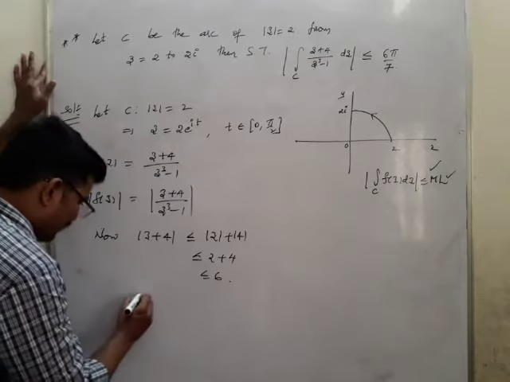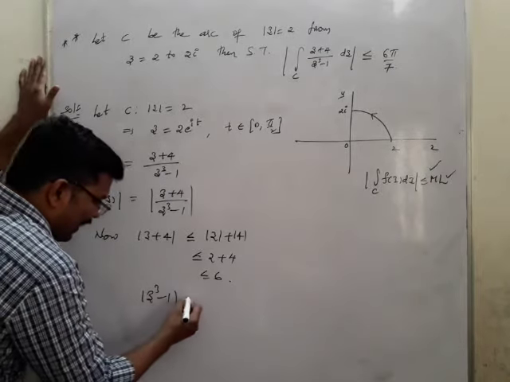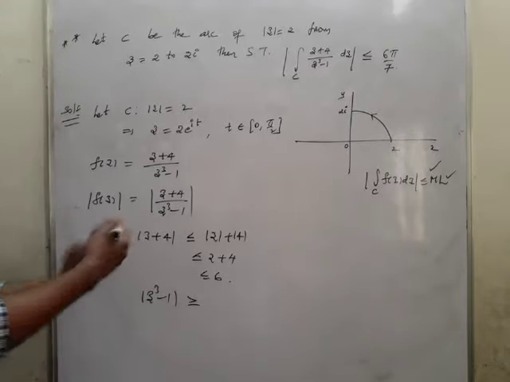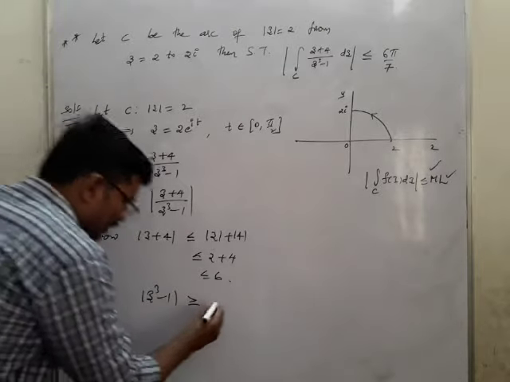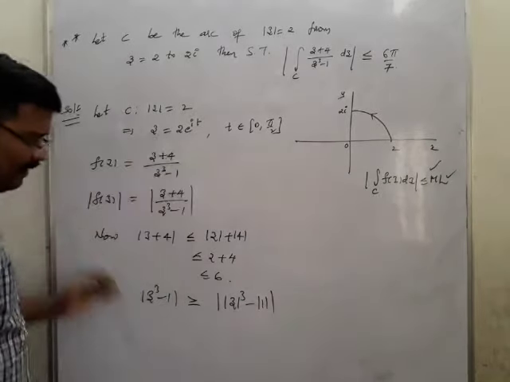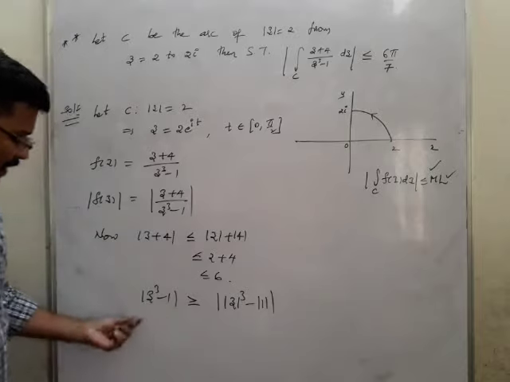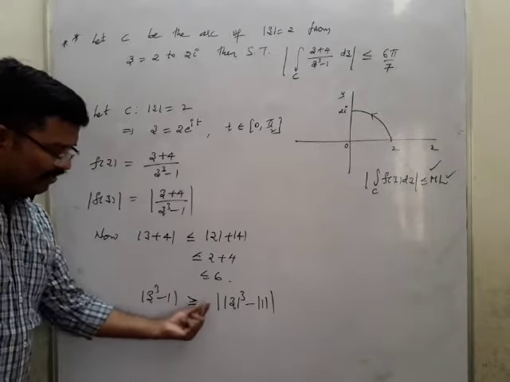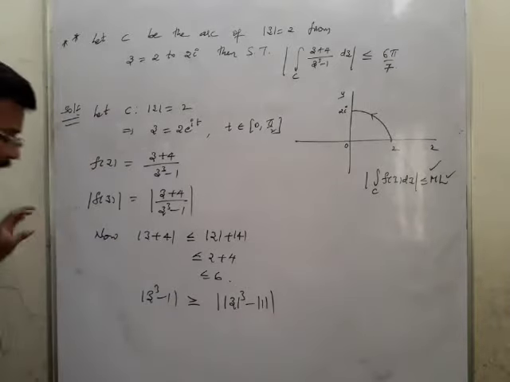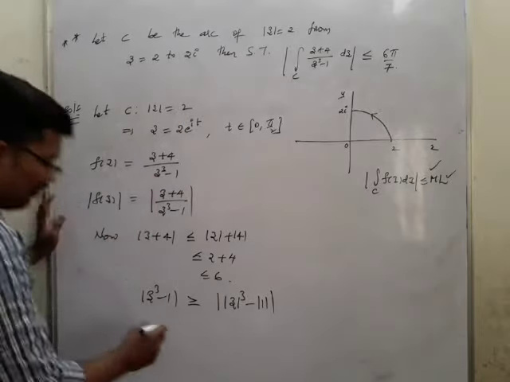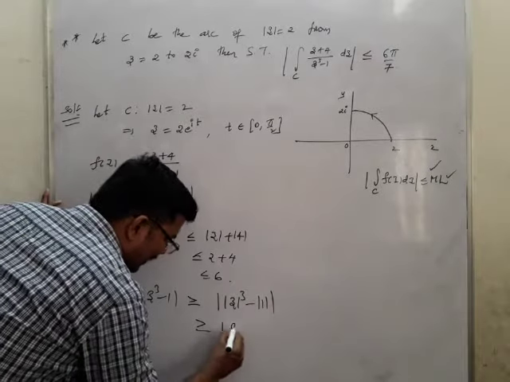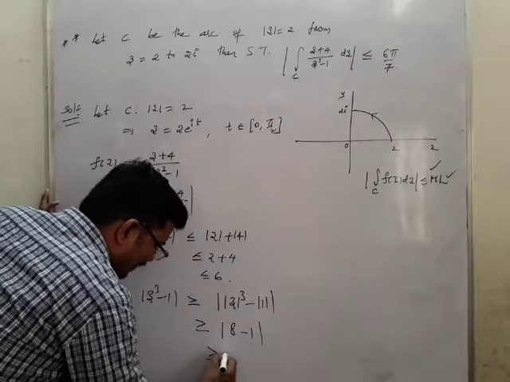Then now I'll find out this one, mod z cube minus 1. This is greater than or equal, because it is in the denominator. I need to go for the denominator, so instead of less than or equal to, I'll take greater than or equal to. Now this is mod z cube minus mod 1. This is the formula which we have: mod z1 minus z2 is greater than or equal to mod z1 minus mod z2, under mod. What is mod z again? Mod z is nothing but 2. So this is 2 cube, 2 cube means 8, 8 minus 1, so I may write this as 7.